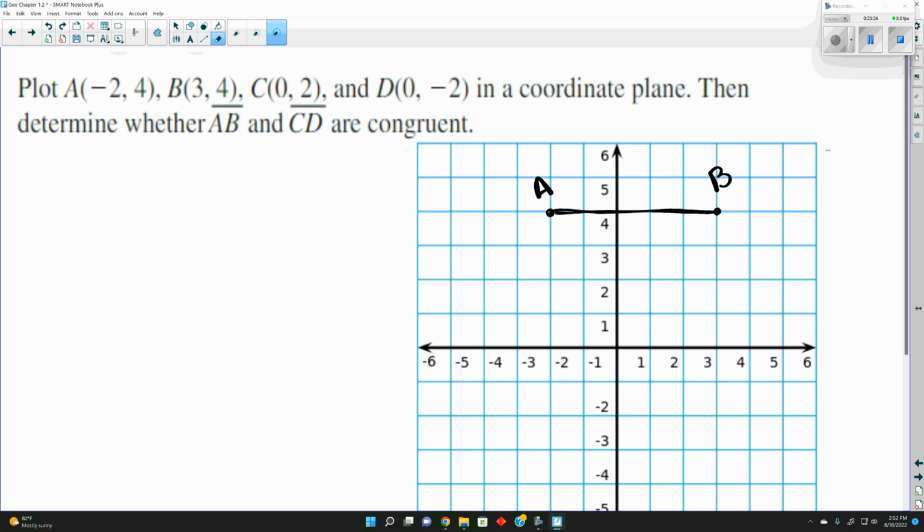So 3, 4 is B. A is negative 2, 4. C is 0, 2, so we go 0 and up 2. And D is at 0, negative 2. C, D.